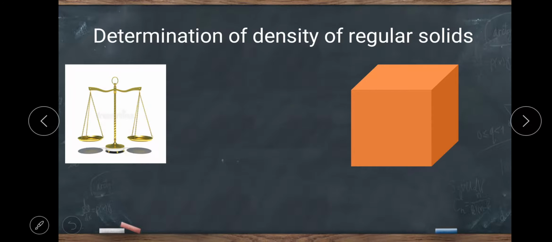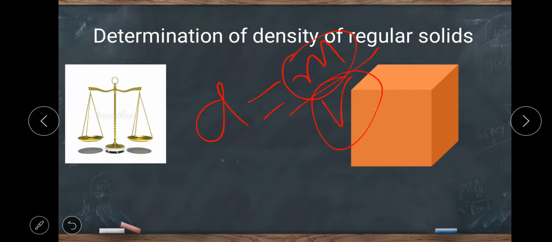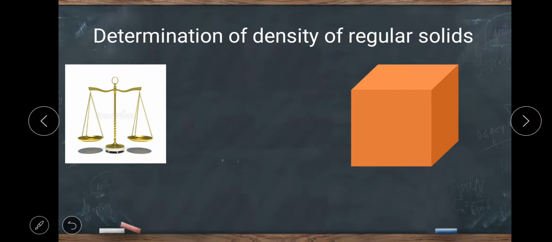Determination of density of a regular solid. Suppose you have to find the density of a regular solid, so we are going to use the same formula: density is equal to mass upon volume. But before using this formula, we have to find out the mass of the body and the volume of the body. So here I have taken the example of a cube, a regular solid. Regular solid means I have taken a particular dimension. So I have taken one object here.